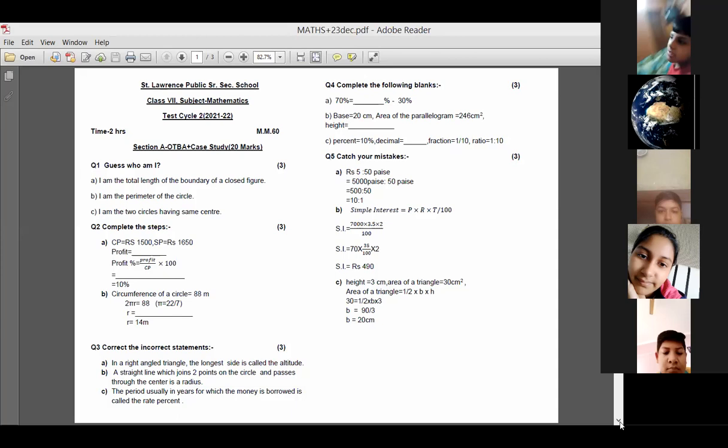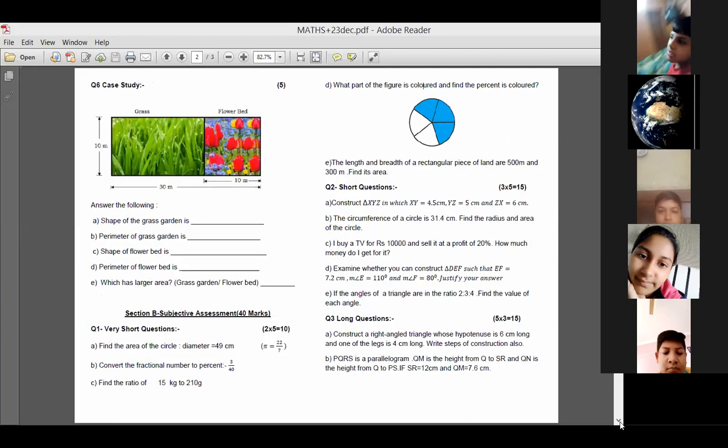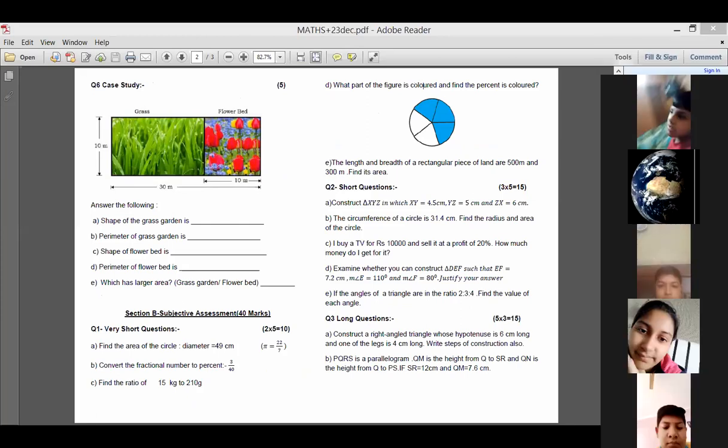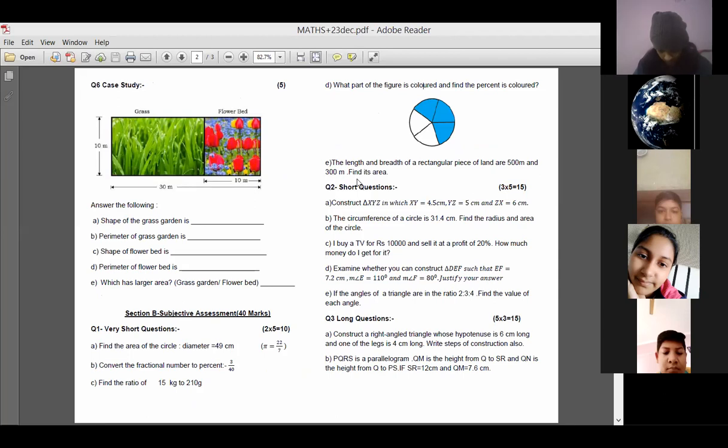Okay, let's see your answers. So perimeter of the grass garden is 80 meter. What is the shape of the flower bed? Square. That's right, Sweda. So what is the perimeter of the square? Perimeter of the square will be 40. 4 into side. That's 40 centimeters. 40 meters, not centimeters, beta. Your unit is wrong. Yes, 10 into 4, 40 meters.